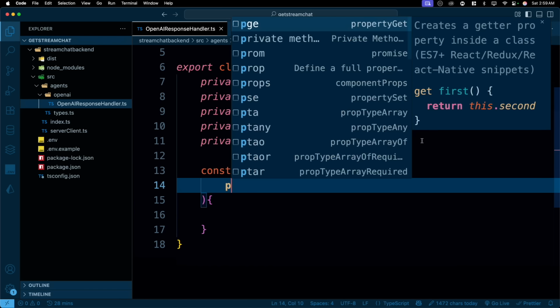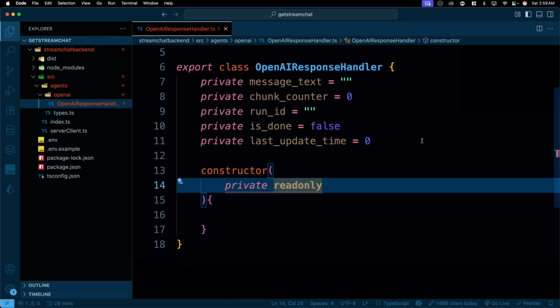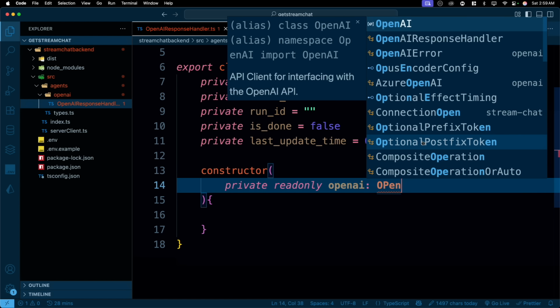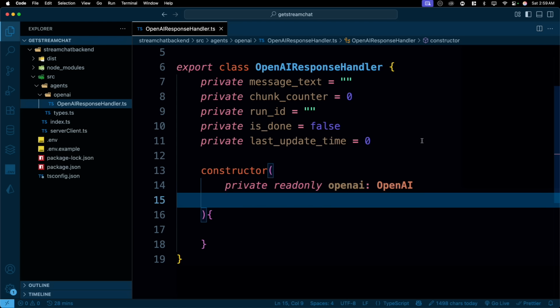A lot of them. Let me just walk you through. All of them are going to be read only. I'll just go ahead and copy this because I'll be using them a lot. The first one is going to be OpenAI, and this will be coming from OpenAI. There we go. As soon as we start this, anybody who uses this class has to provide all this data. Otherwise, we cannot actually function this.